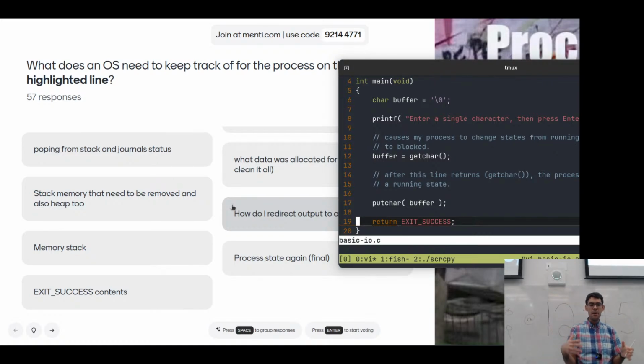So as part of this program exiting, our operating system is going to have to say all the memory that this program allocated is not used by that process anymore. And then internally, it's going to need to say, this process is gone, so I don't need to keep track of it anymore. Okay, awesome.